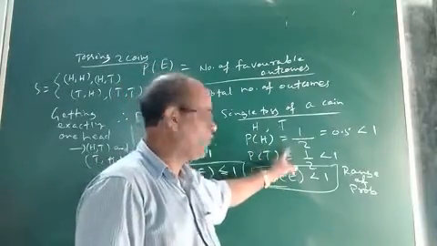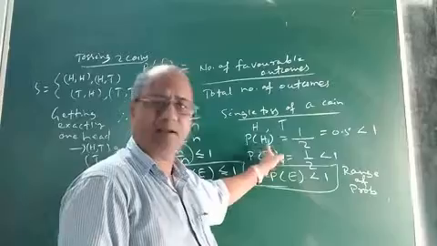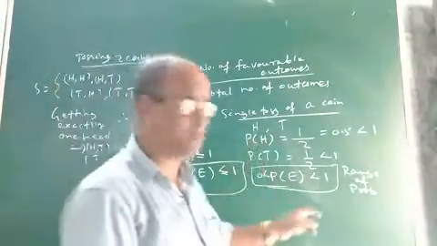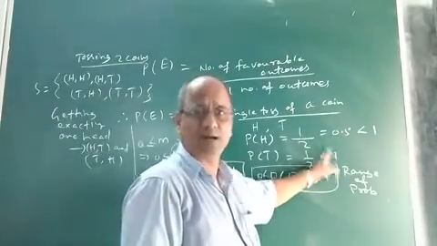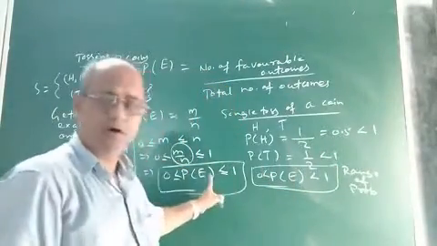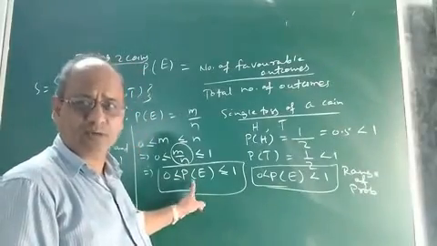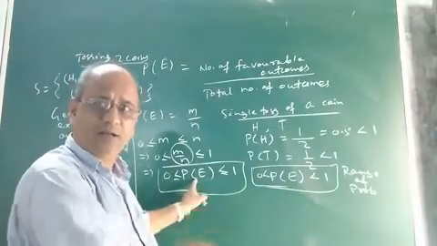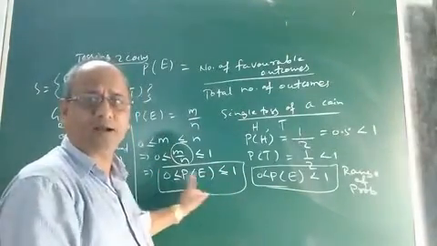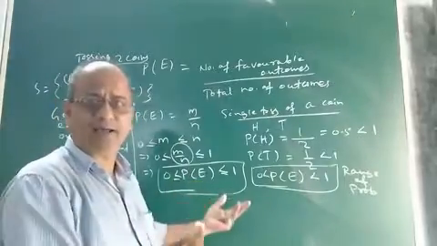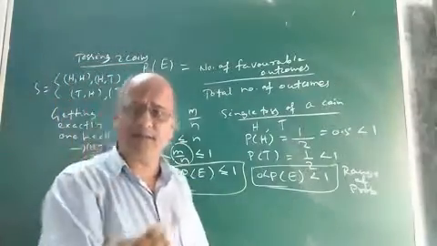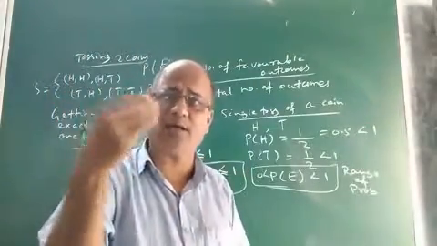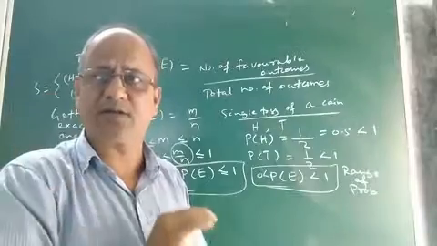Then we proved that the probability of each elementary event of a trial or random experiment is always less than 1 and greater than 0. But I also said, this is a new thing which we came to know, that the probability of an event is not only less than 1 and greater than 0, but it may also be equal to 1 and equal to 0. Then what is the case? What will happen if the probability of an event is equal to 1 or equal to 0? We shall discuss in the next class. We will also discuss equally likely outcomes. There are so many things to be discussed in this chapter.